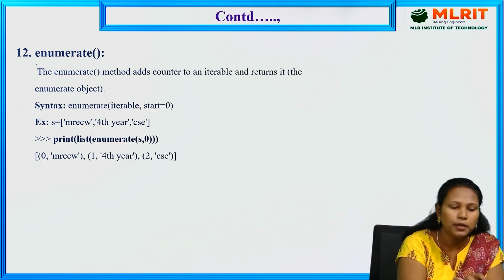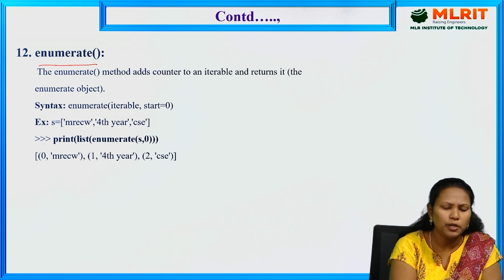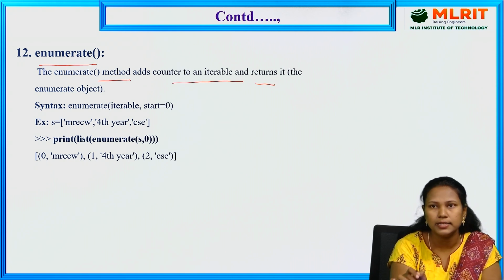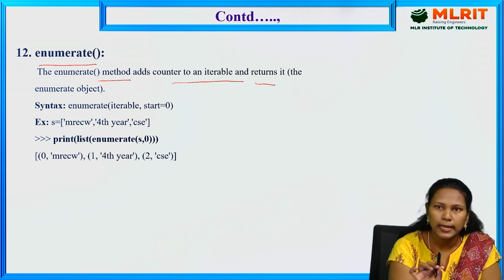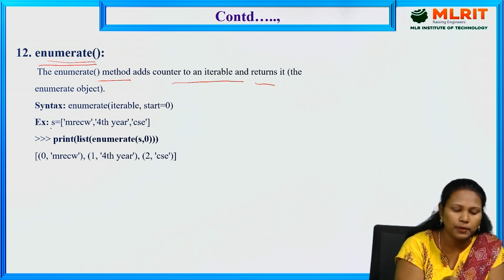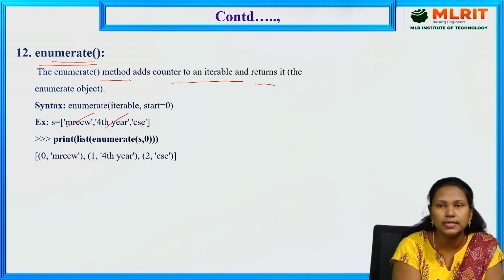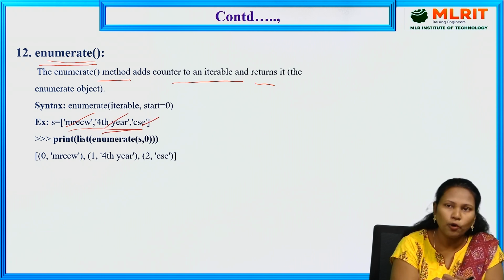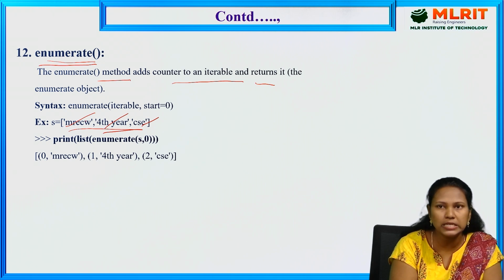Next one, enumerate. The enumerate method adds a counter to an iterable and returns it. If you want to give numbers to items, to particular values, you can use enumerate. Here is one example: S is equal to MRECW, 4th year, CSC. So 3 values are there. If I want to give numbers to each and every value, I can use